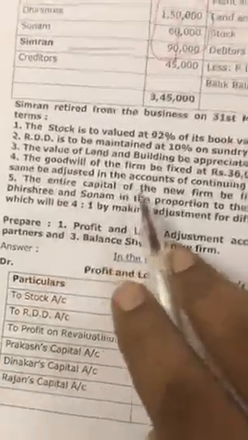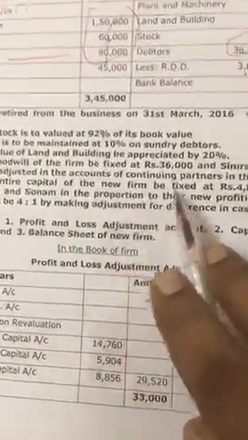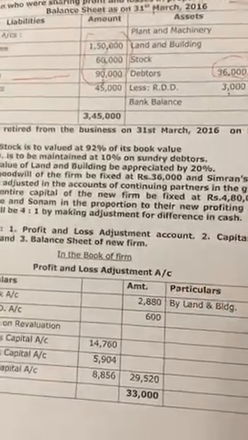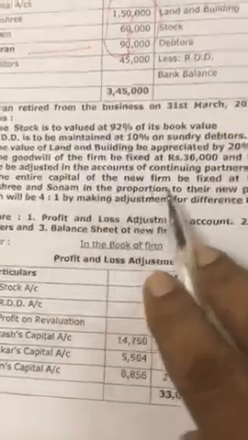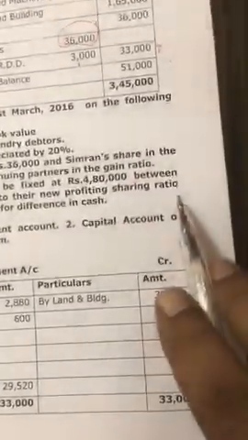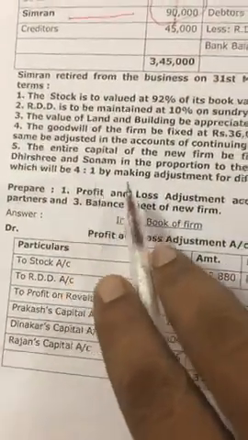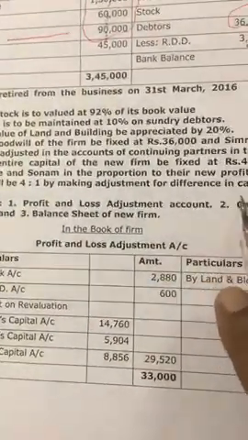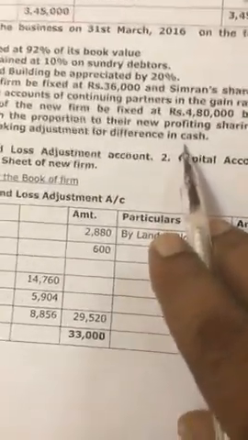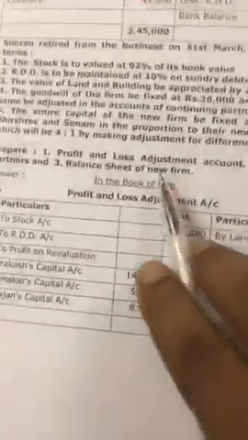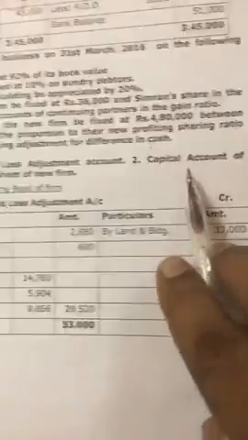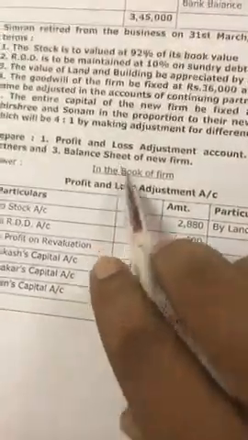Now the entire capital of the new firm is fixed at 4,80,000 between Dhirashri and Sonam in proportion to their new profit sharing ratio, which will be 3:1, by making adjustment for difference in cash. So adjustment is done in cash. Prepare profit and loss adjustment account, capital account, balance sheet.